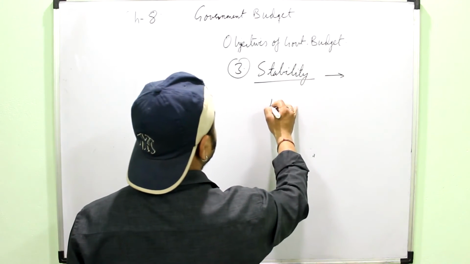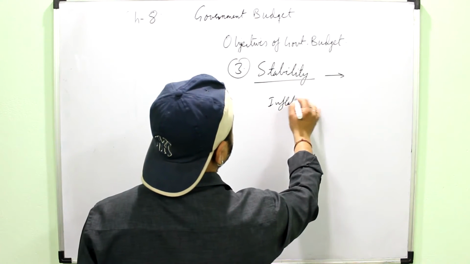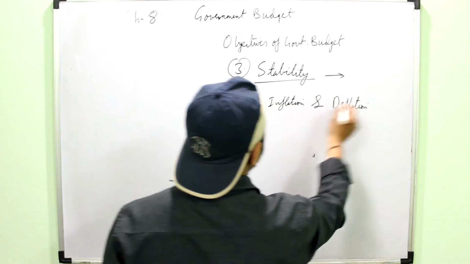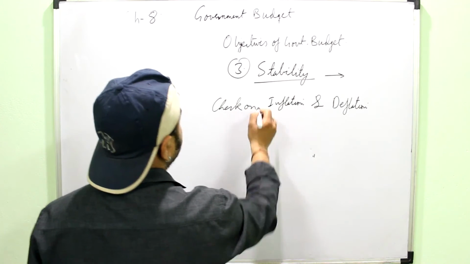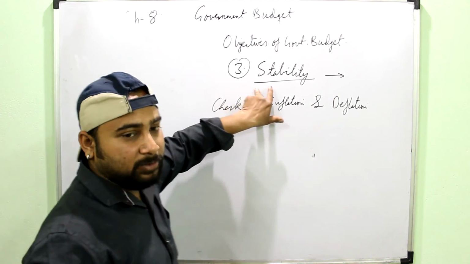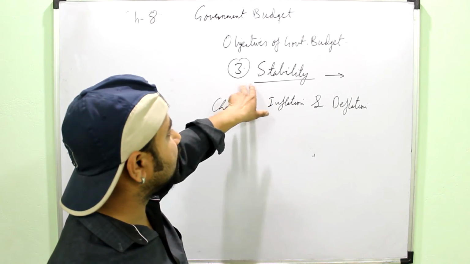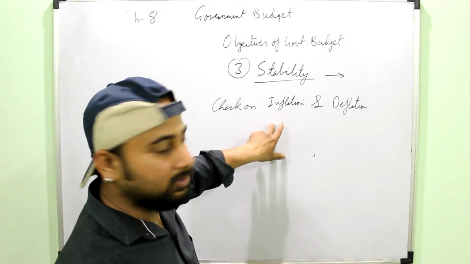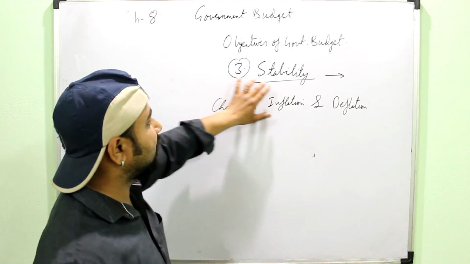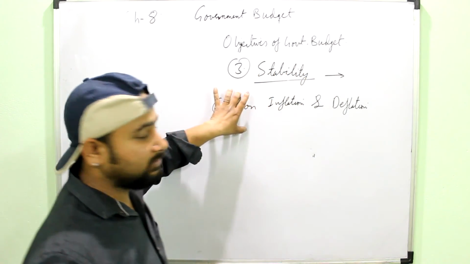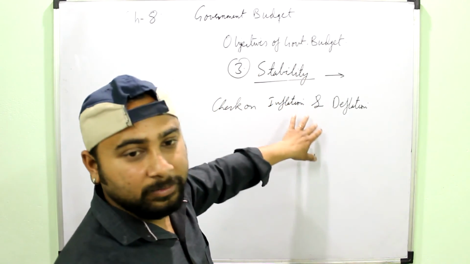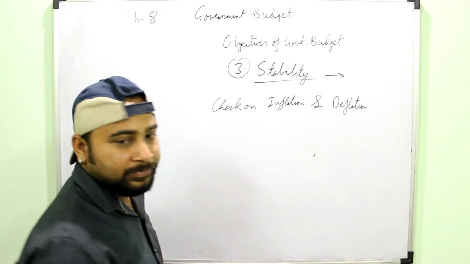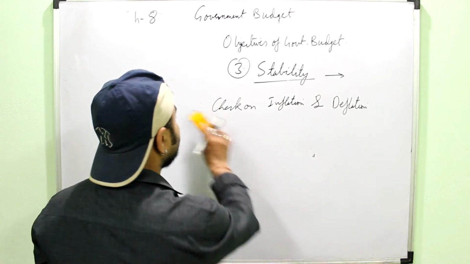Stability in the economy means keeping inflation and deflation checked, or you can say check on inflation and deflation. Just remember we had done the fiscal policy in Keynesian theory. That is the government's taxation, government's expenditures, deficit financing. So all these things the government uses to control inflation and deflation. So if you are asked this particular objective, then you can simply write about the fiscal policy used to check inflation and deflation. So government tries to maintain stability so that the value of the currency can remain constant.